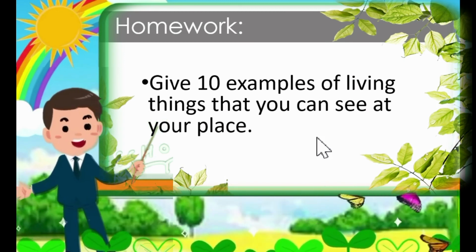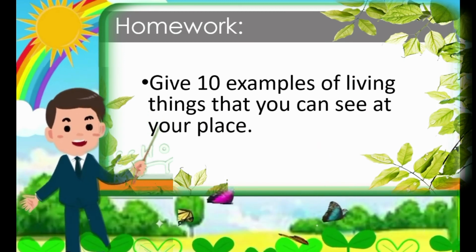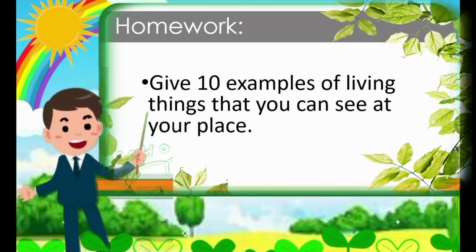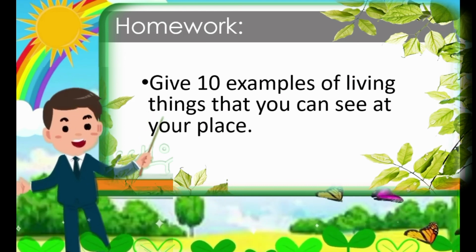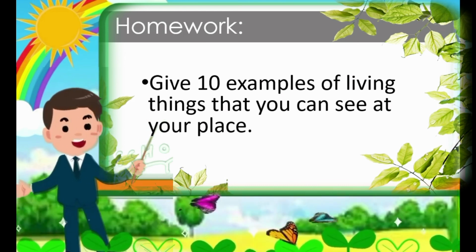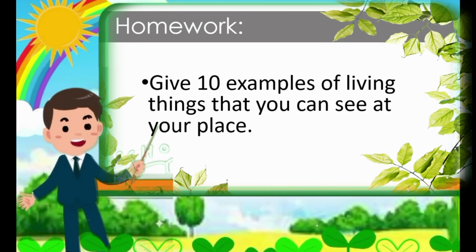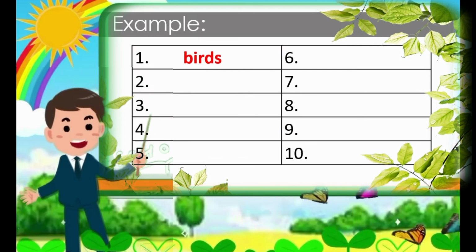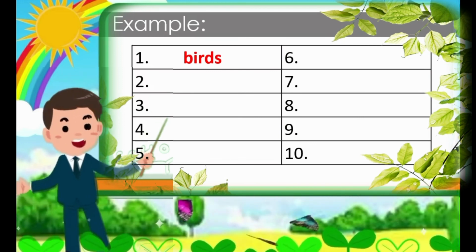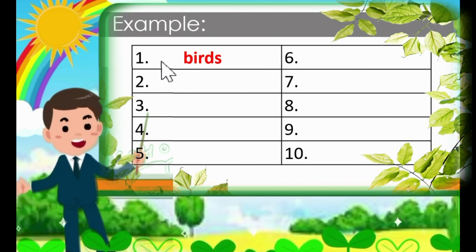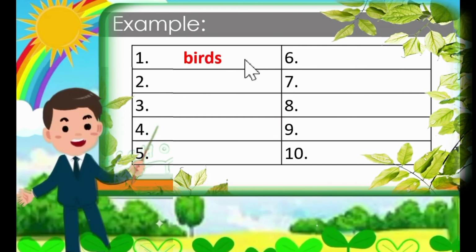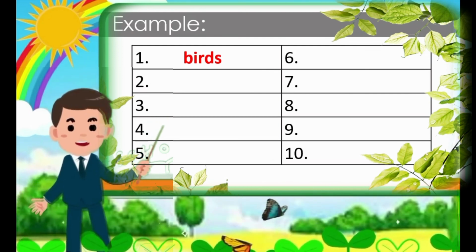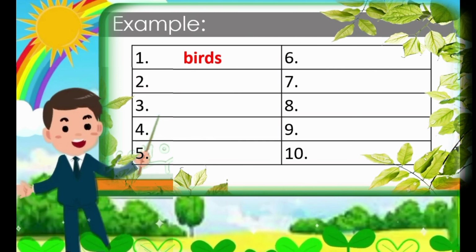Now, for your homework, give 10 examples of living things that you can see at your place. So look at your surroundings, inside and outside of your place. Give me 10 examples of living things that you can see at your place. So for example, outside my house, I can see birds. So therefore, you are going to write birds. If you can see snakes outside or inside your house, you are going to write snakes here.